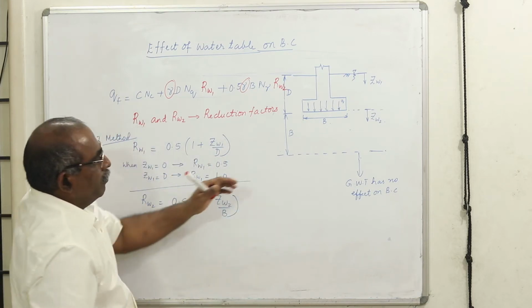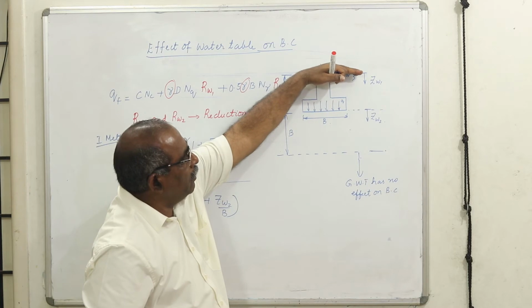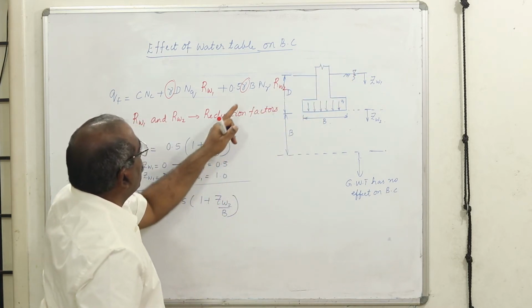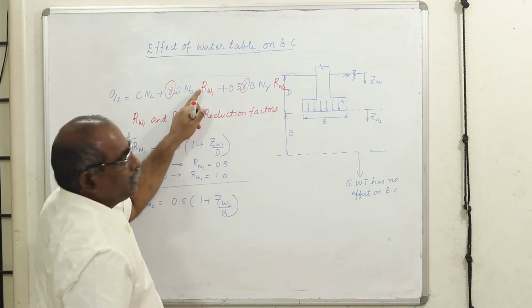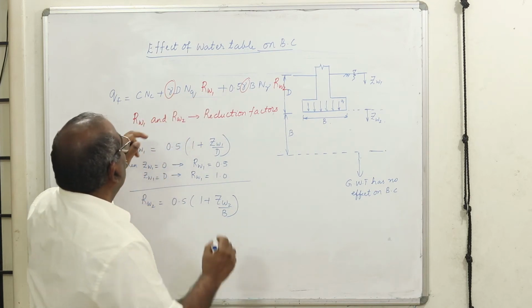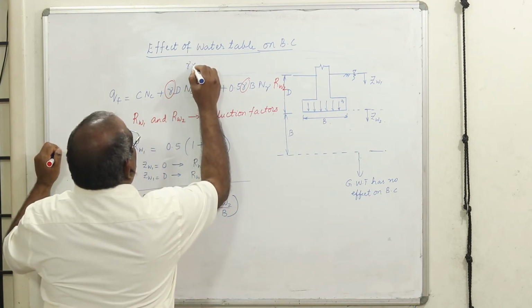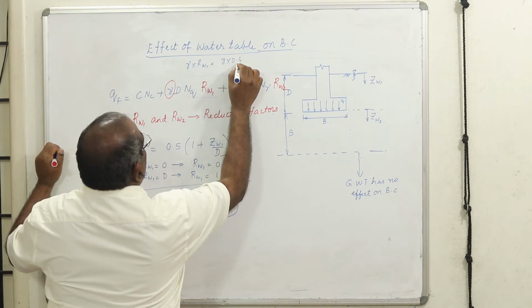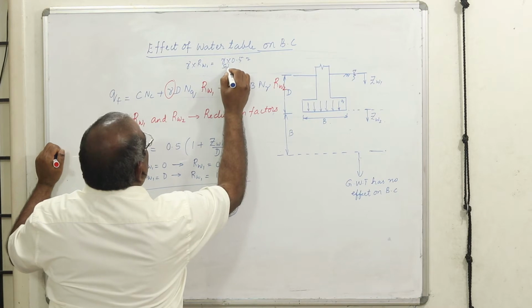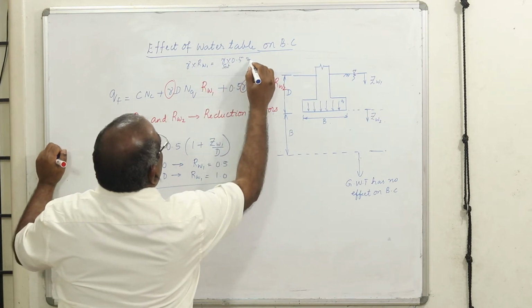Therefore, when the water table is at the ground level, it is going to be 0.5, therefore when I multiply by 0.5 to this one, what happens? This becomes gamma submerged. Gamma into RW1, which is equal to gamma into 0.5, we are going to use saturated unit weight, therefore it is going to be approximately equal to the submerged unit weight.